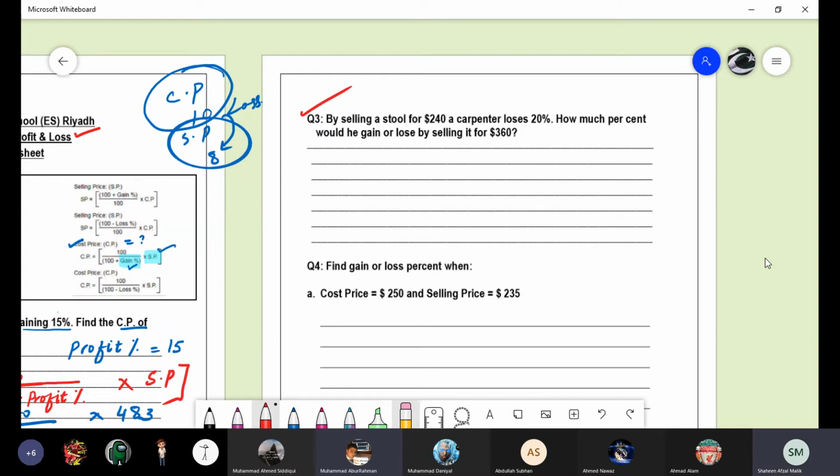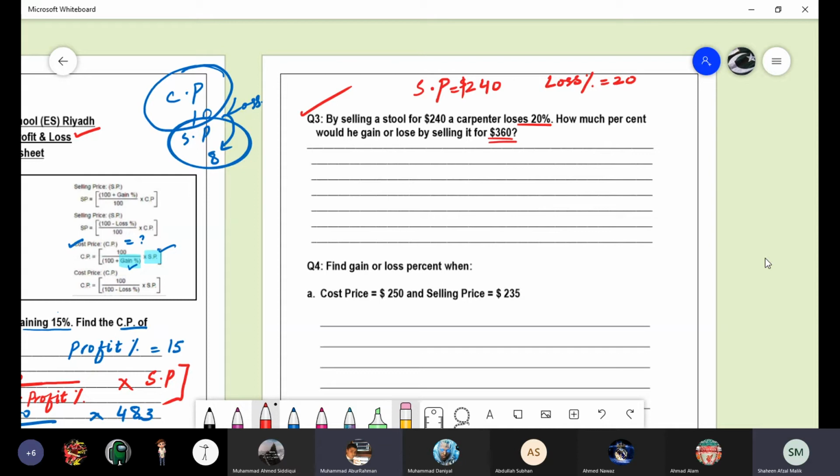By selling a stool for $240, it means you have the selling price with you. That is $240. Then loss percentage, 20%. How much percent would he gain or lose by selling it for $360?